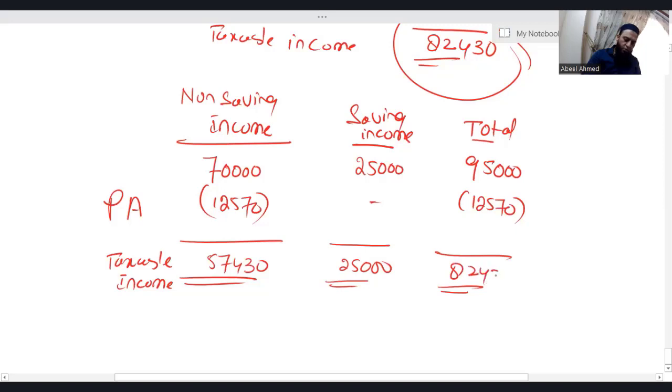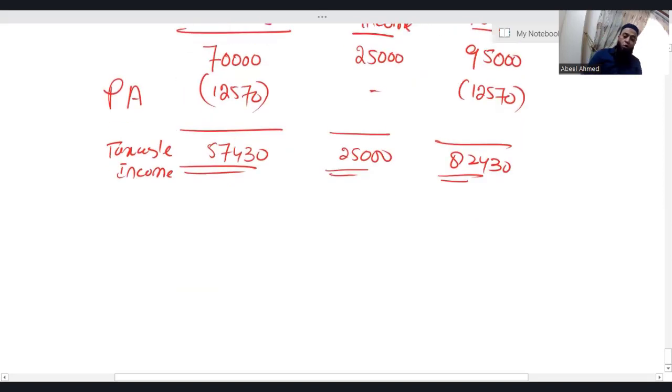Total is 82,430. First, you have to apply the tax rate on non-saving income, then saving. All of these are rules, okay? You have to follow the rules.